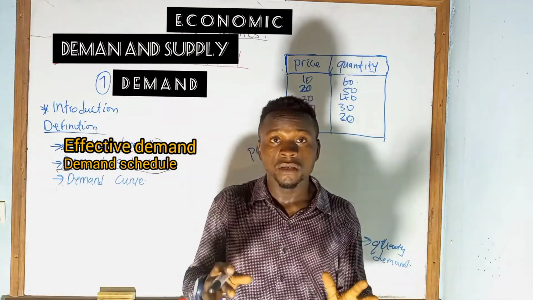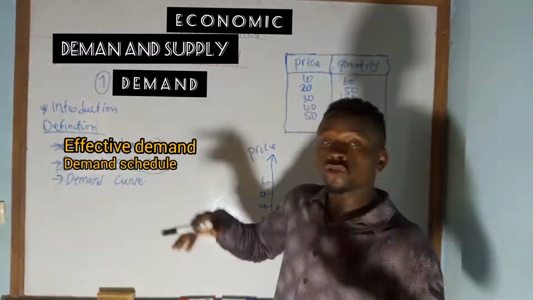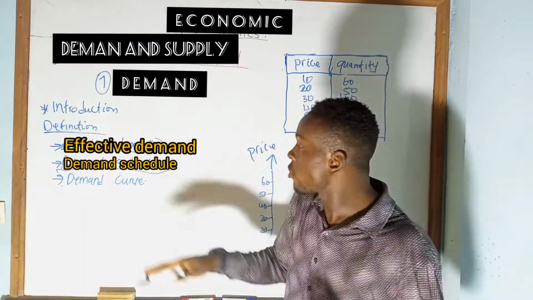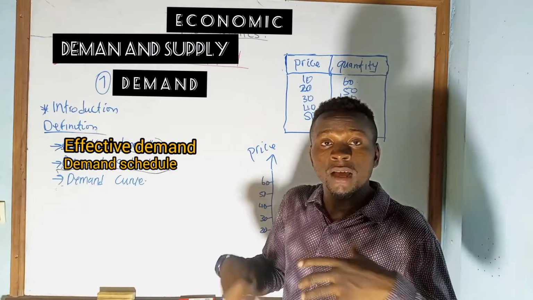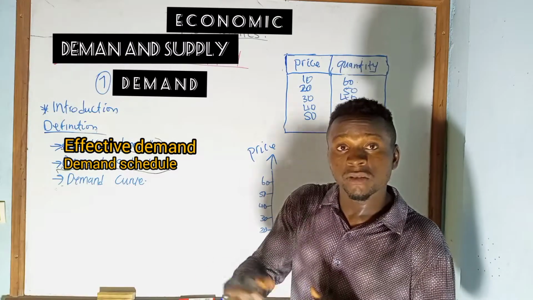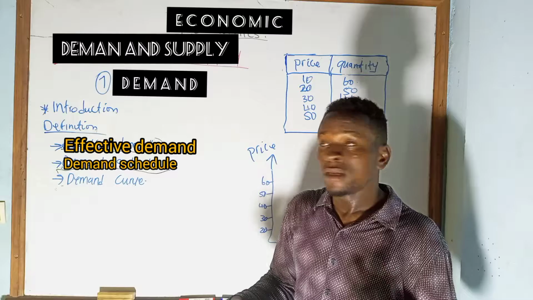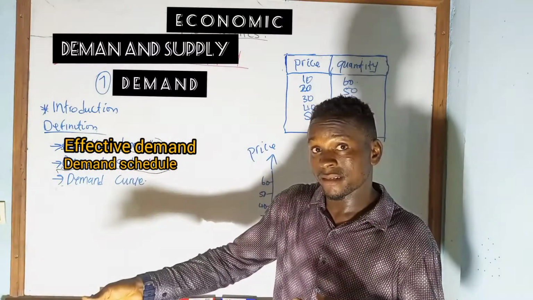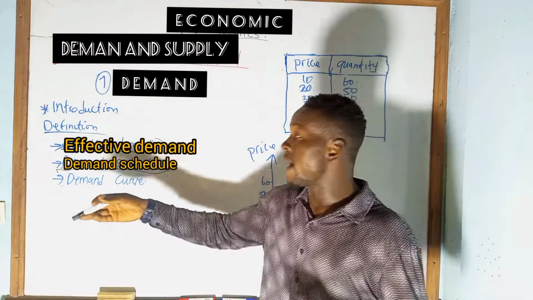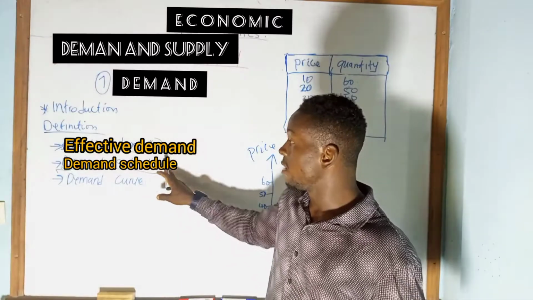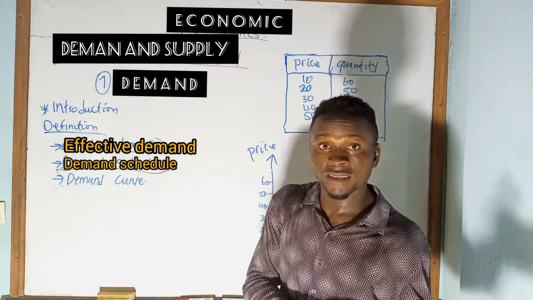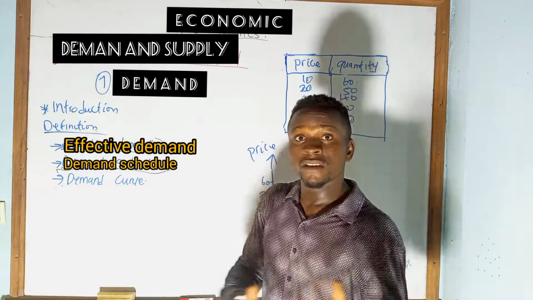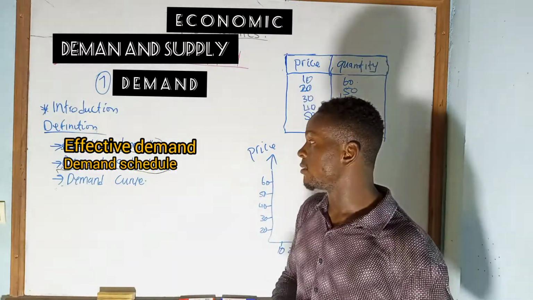So don't be confused. This demand schedule shows us what? The quantity of goods and services at a given price and a particular period of what? Of time. It is not the willingness or the ability; there is not that in a demand schedule. It just shows us the various quantities of goods and services seen at the various alternative prices.